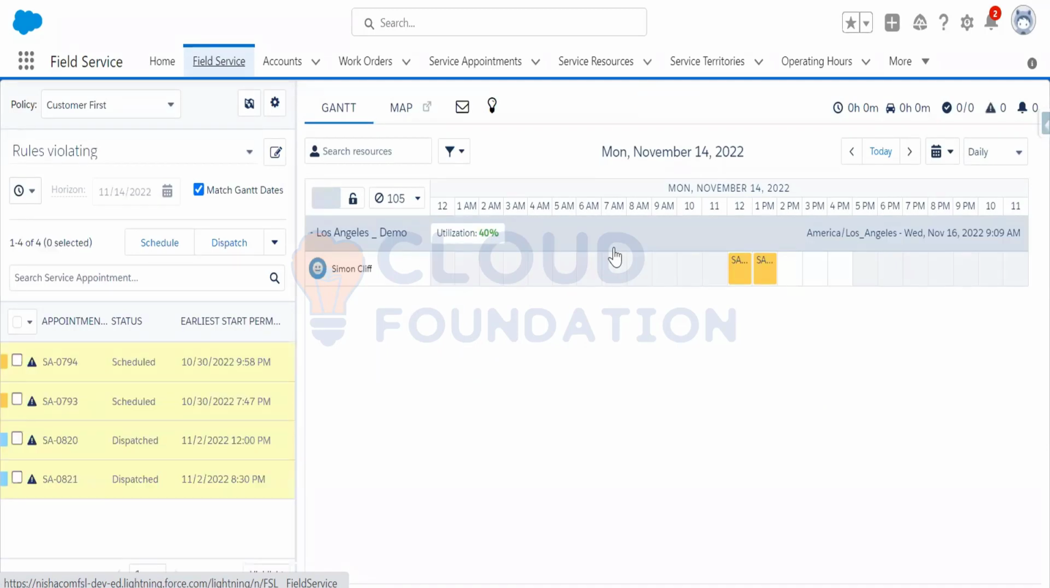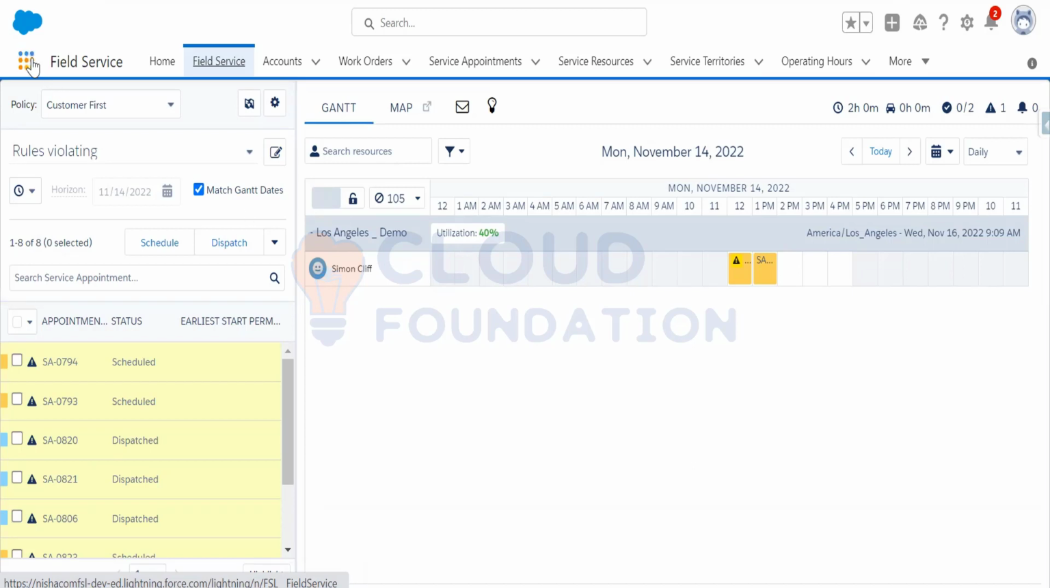Suppose Los Angeles, this territory, is having a bad day. There is traffic, and field service technicians will not be able to reach their destinations in proper time. So all the mobile workers or field technicians in this territory are running late. Now in-day optimization can easily fix this. So how to do that?